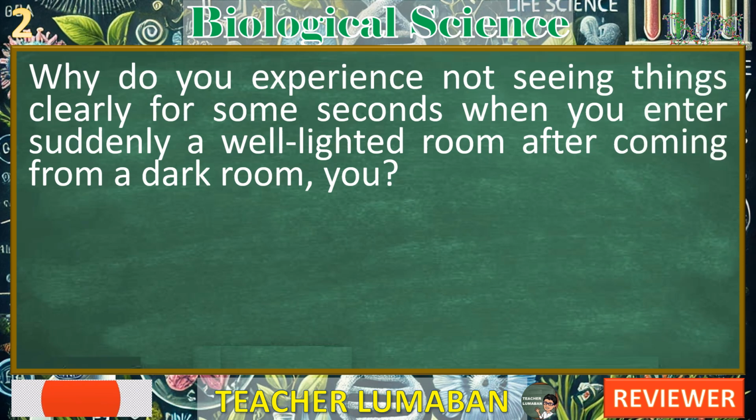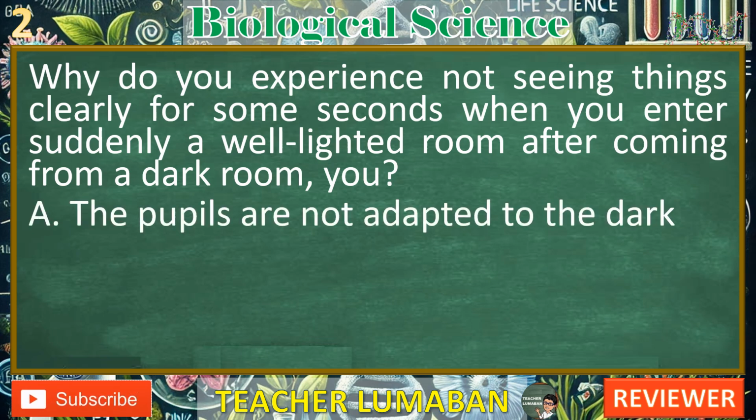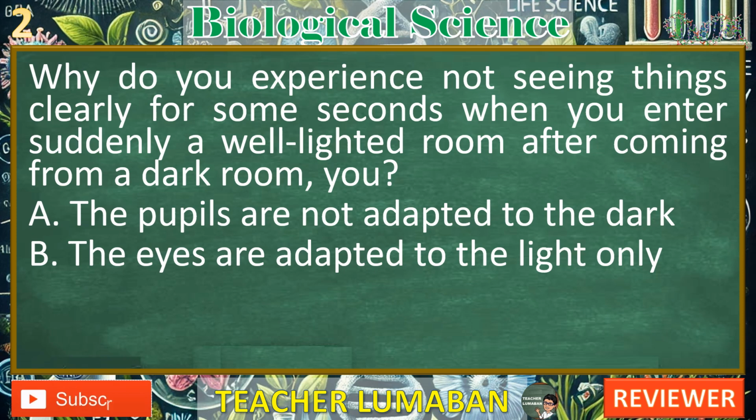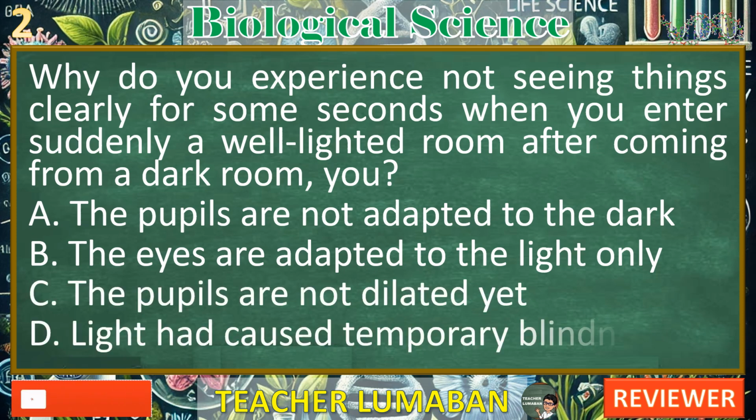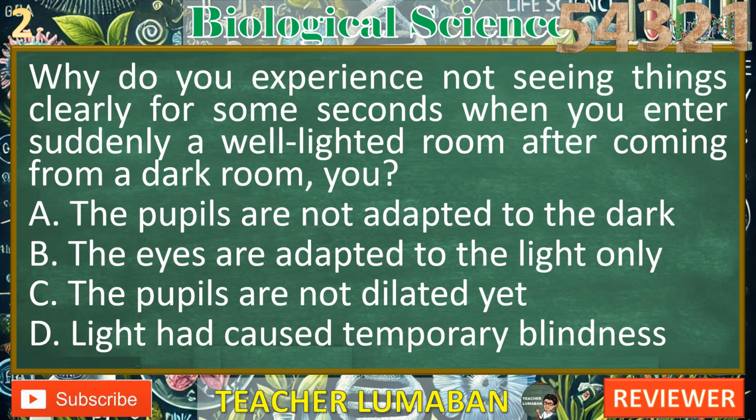Why do you experience not seeing things clearly for some seconds when you suddenly enter a well-lighted room after coming from a dark room? A. The pupils are not adapted to the dark. B. The eyes are adapted to the light only. C. The pupils are not dilated yet. D. Light had caused temporary blindness. In the next 5 seconds, select the best response from the available options. 5, 4, 3, 2, 1.